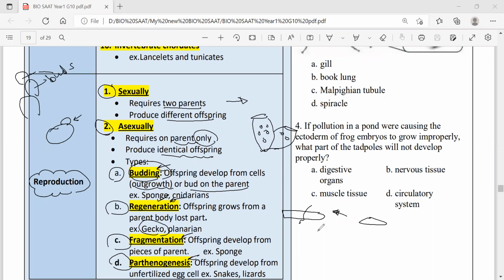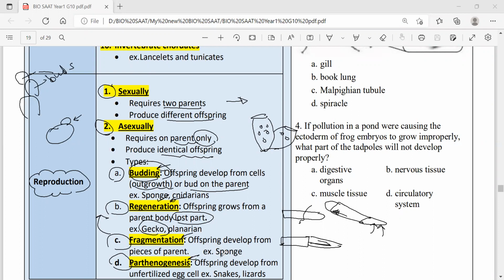In time, this missed body part of the gecko can be regenerated. And what's amazing is that the tail can regenerate the whole body part again if it has enough genetic information and enough energy. Wow, what a way. This is regeneration. From a lost body part, the rest of the body grows. Fragmentation is actually similar to regeneration because every fragmentation is followed by regeneration.